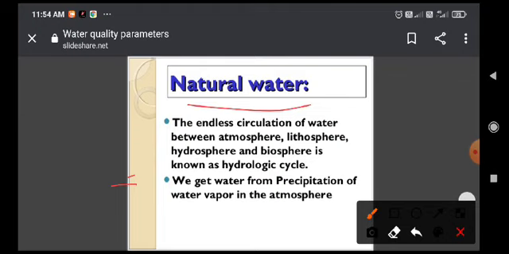Soil water plays an important role in contributing to the ecosystem by its action. Water can be moved from one place to another under the influence of gravity. So the soil water can be moved up